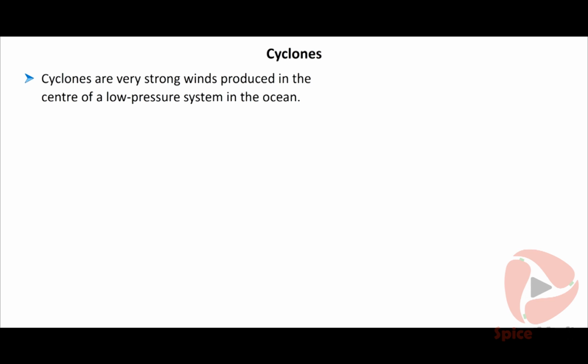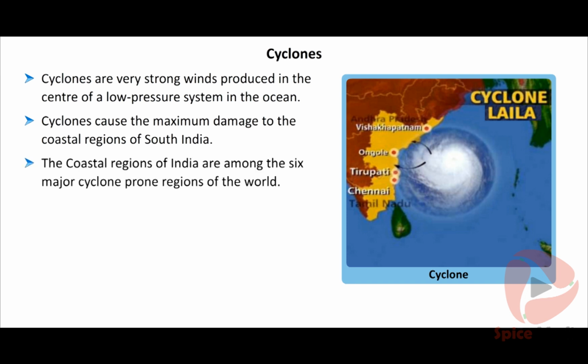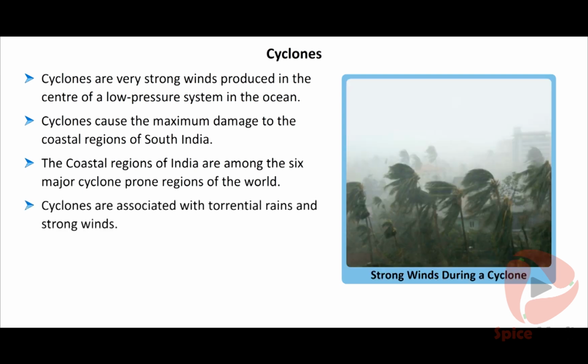As these winds are formed over the ocean, they are very intense as there are no barriers. Cyclones cause the maximum damage to the coastal regions of South India. The Coromandel Coast, coastal regions of Andhra Pradesh and Orissa are affected by cyclones every year. The coastal regions of India are among the 6 major cyclone-prone regions of the world. Cyclones are associated with torrential rains and strong winds.